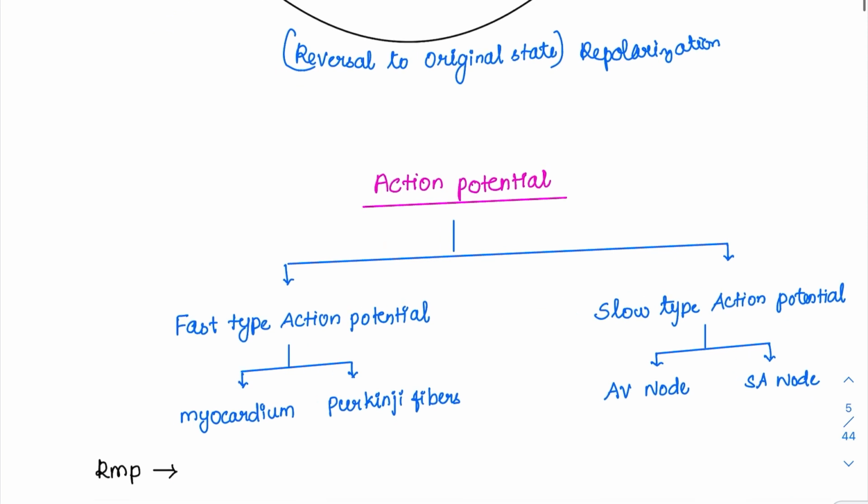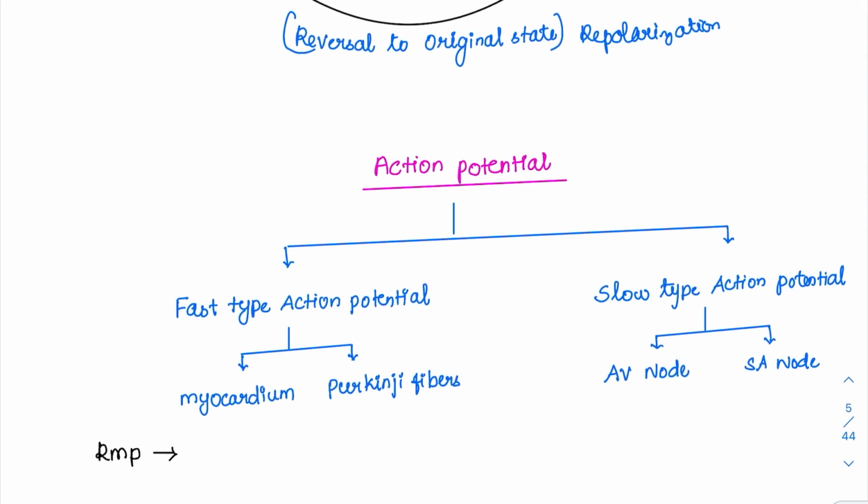Coming to the action potential in the cardiac system, there are two types of action potential. One is the fast type action potential, another is the slow type action potential. The fast type action potential is present in two places, the myocardium and the Purkinje fibers, whereas the slow type action potential is present in the AV node and SA node.